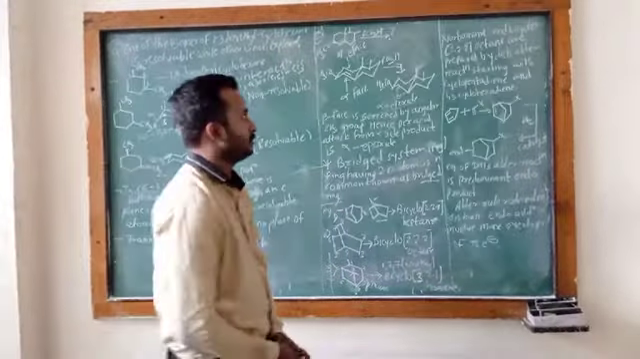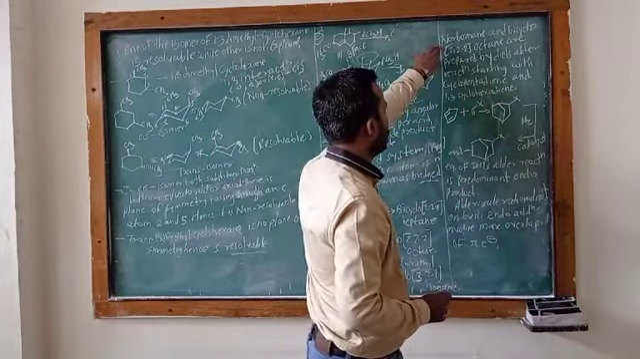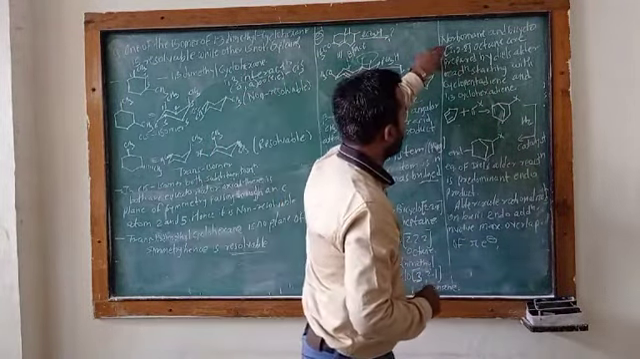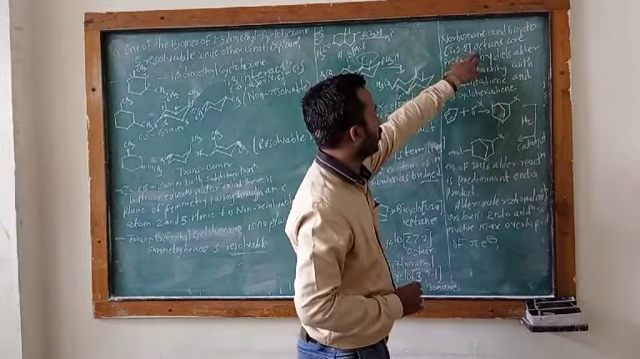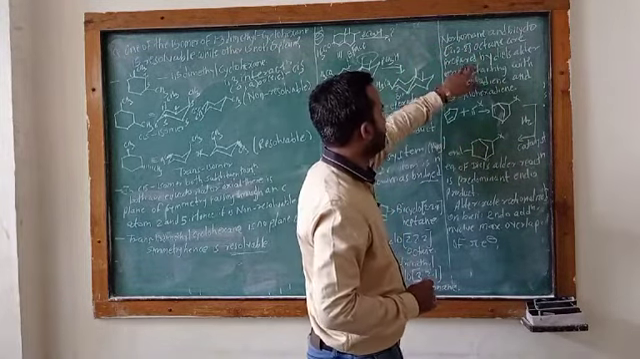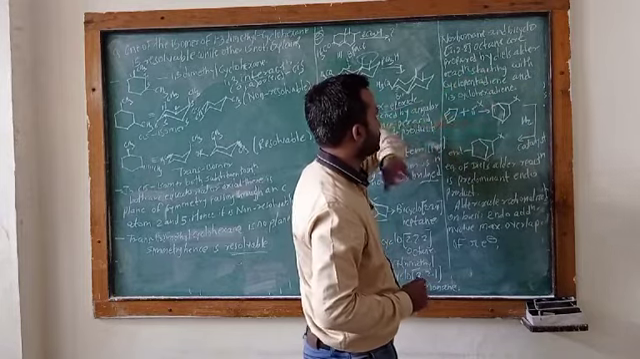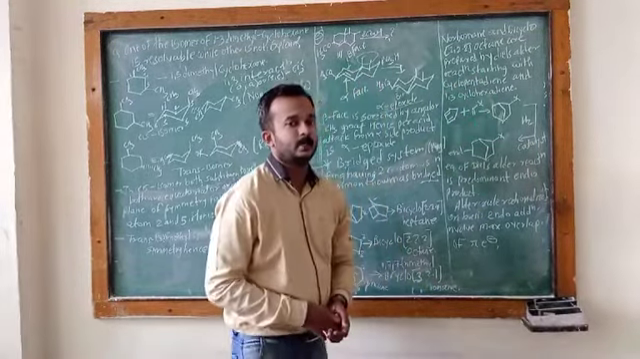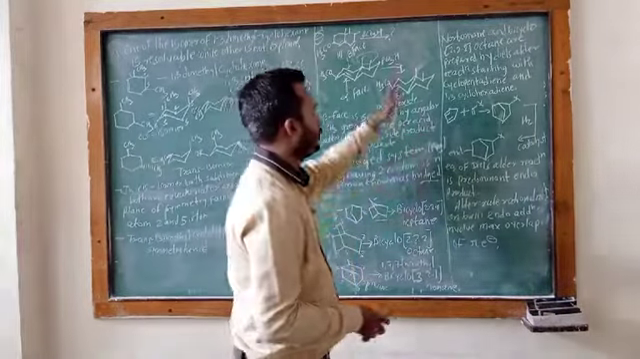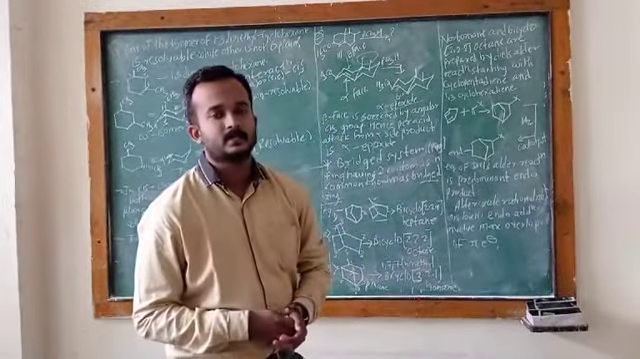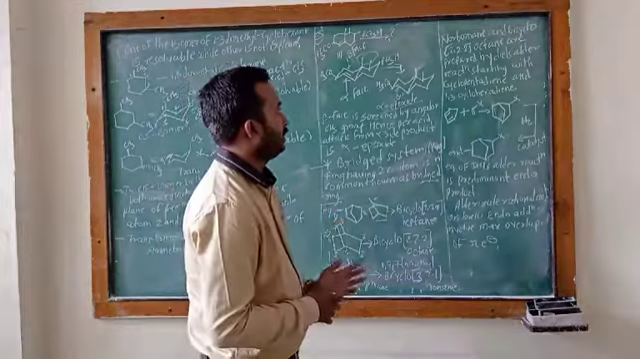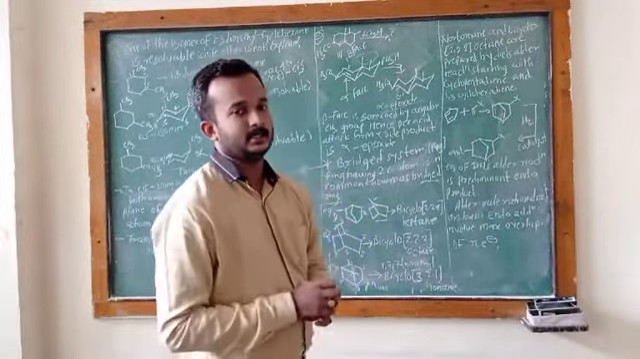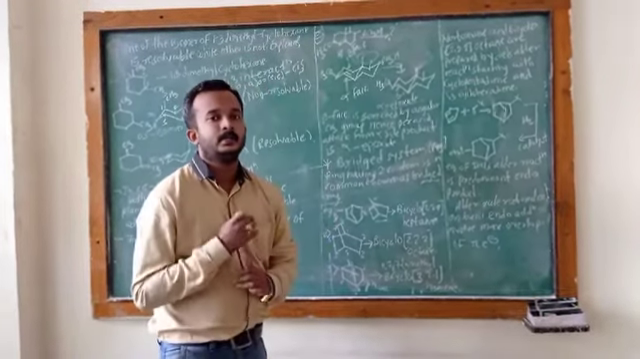Okay, next is the Norbornene. This is the Norbornene structure. Norbornene and bicyclo[2.2.2]octane are prepared by the Diels-Alder reaction, starting with cyclopentadiene and 1,3-cyclohexadiene. Okay, you also have to know that this structure is prepared by the Diels-Alder reaction.